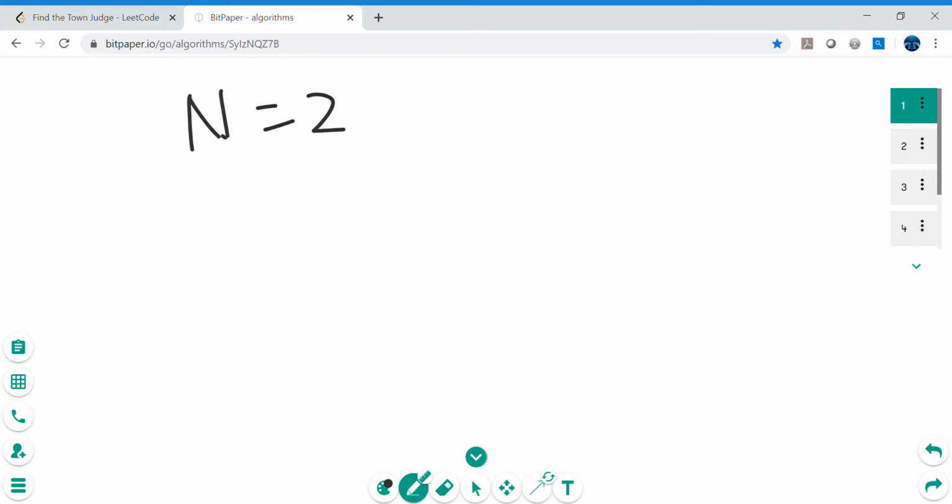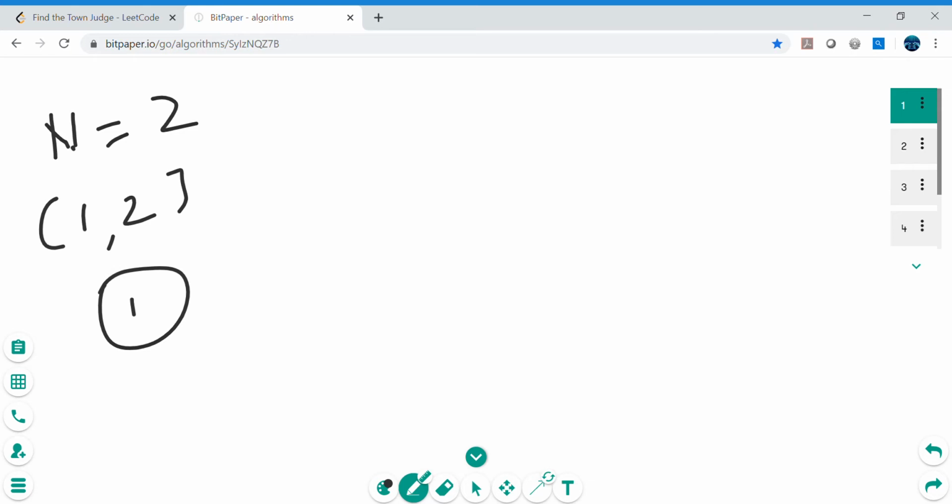So n equals 2 and the pair is 1 comma 2. Let me make it a little compact so that I can accommodate a couple more examples. So what does that mean? That 1 is trusting 2. I am making arrows here so that we can easily identify who trusts whom. One is trusting 2, so the arrow is going from 1 to 2.